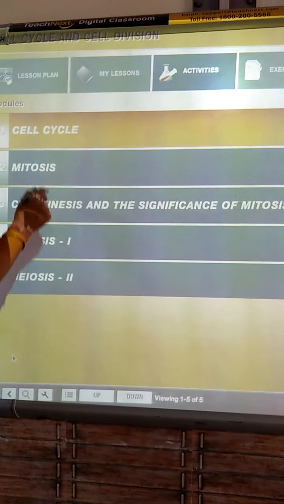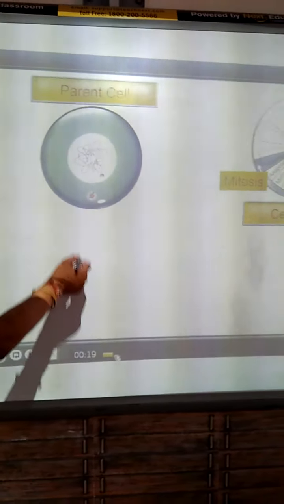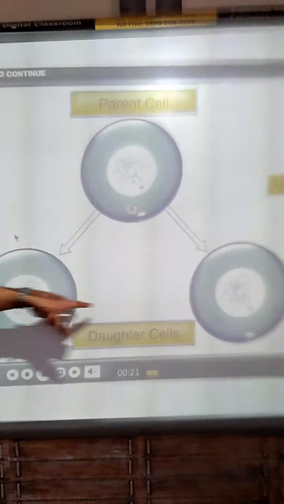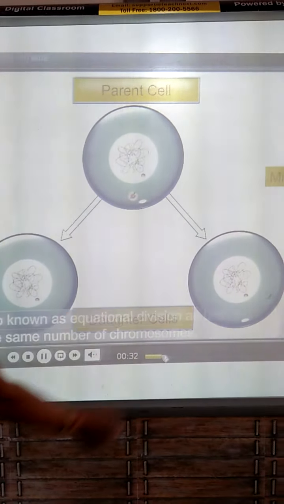Now, we'll see the mitosis process. Initially the parent cells are like this, then the daughter cells are formed. The daughter cell will preserve the same number of chromosomes.